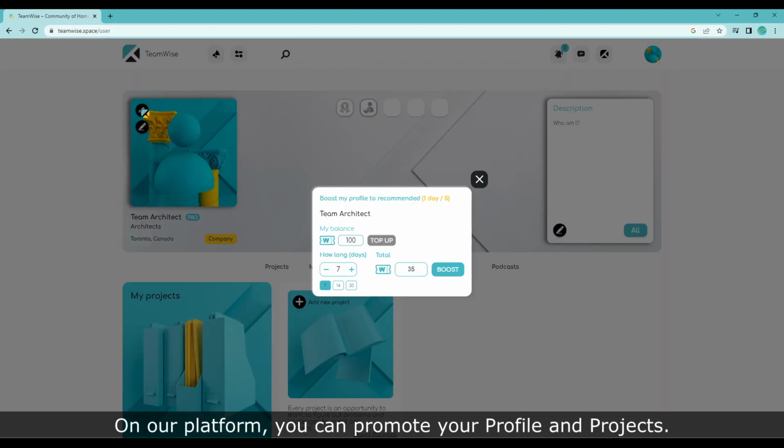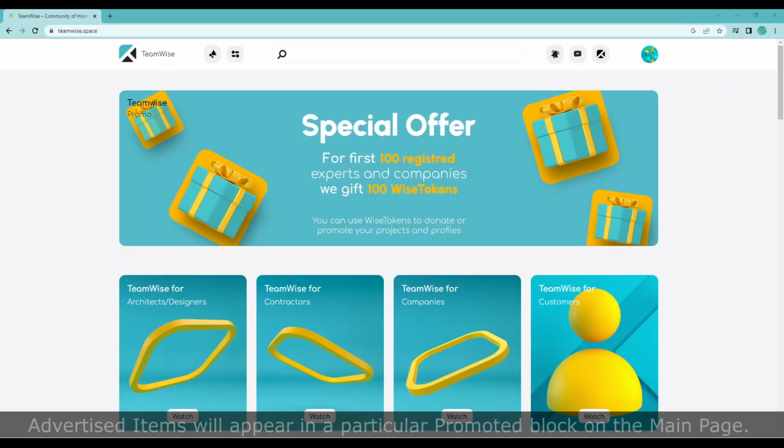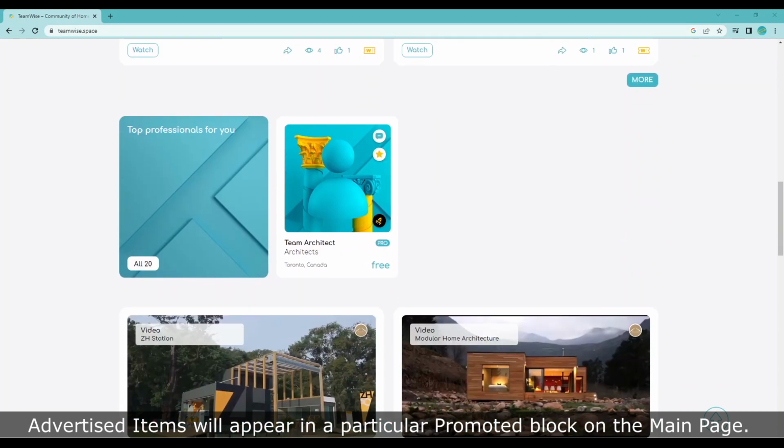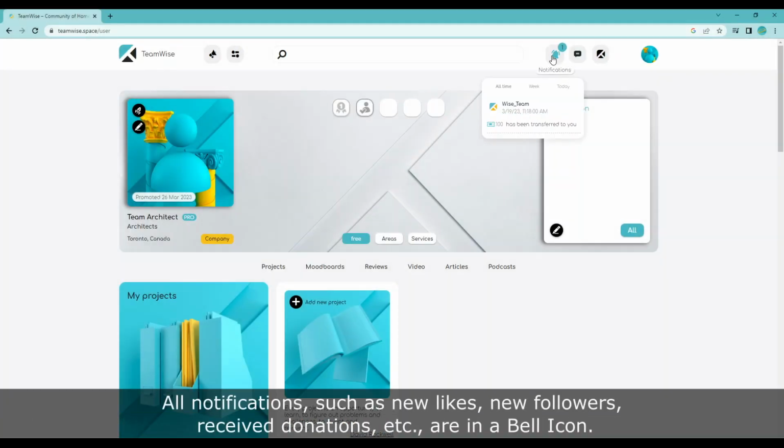On our platform, you can promote your profile and projects. Advertised items will appear in a particular promoted block on the main page. All notifications, such as new likes, new followers, received donations, etc., are in a bell icon.